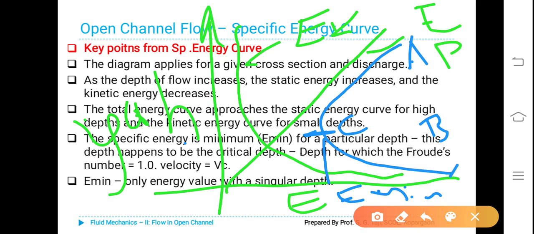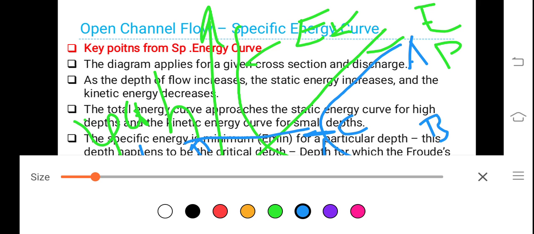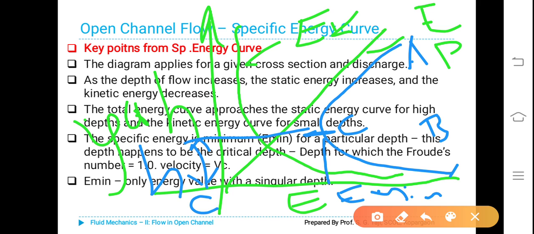Corresponding to the point C where E is minimum for a given discharge Q, H will become critical, denoted by Hc. For any other value of E, for example I take up to here, there will be two depths: one is H1 and another is H2.